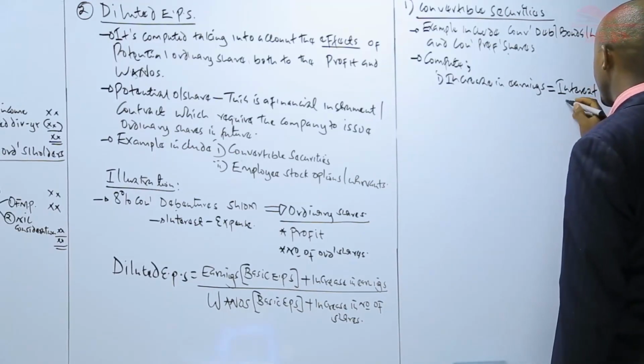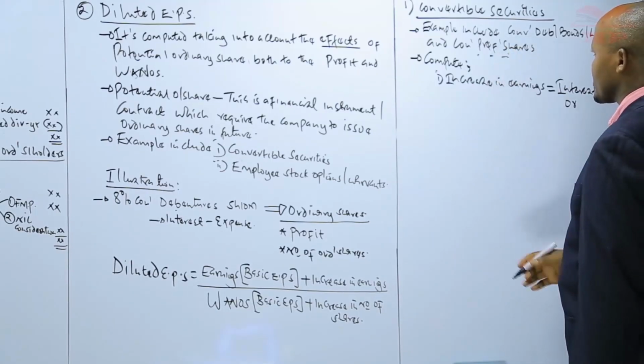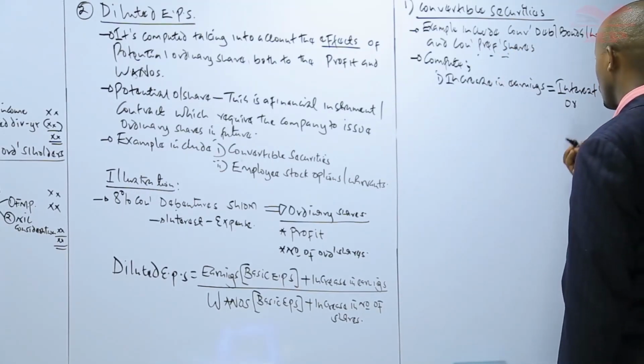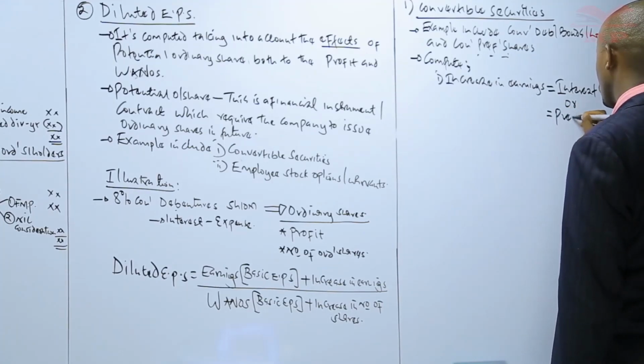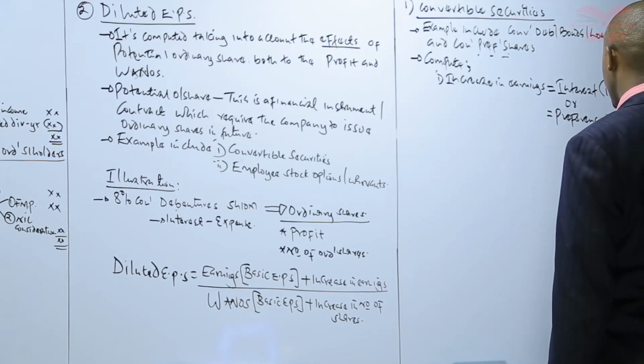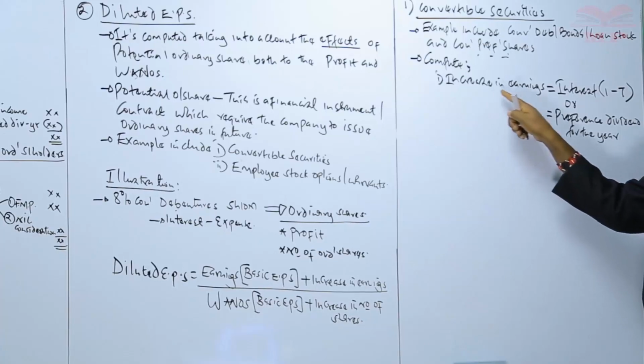But on the other hand, if the company had issued convertible preference or preferred shares, the amount of increase in earnings is always equal to the preference dividend for the year. So that is the first thing we are supposed to compute, that is the increase in earnings.